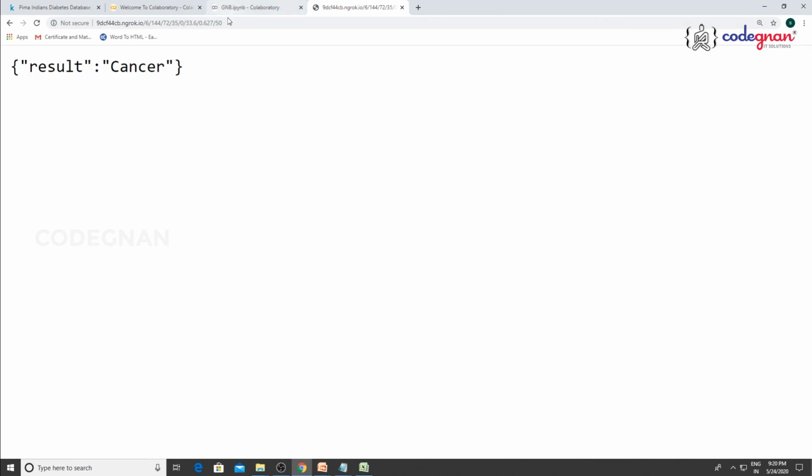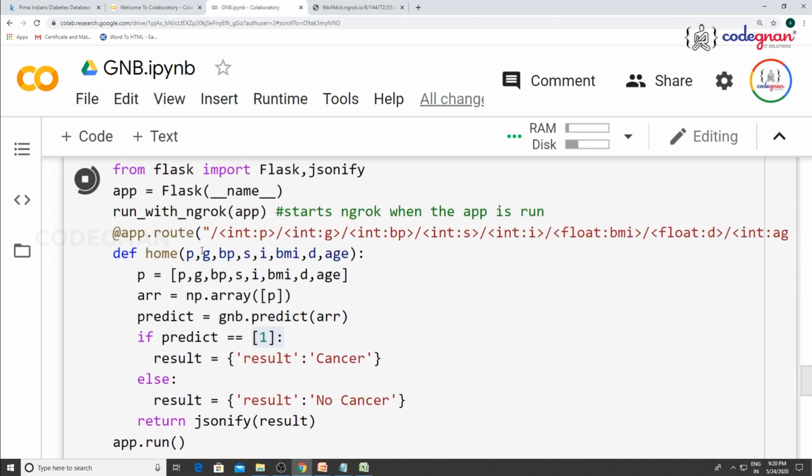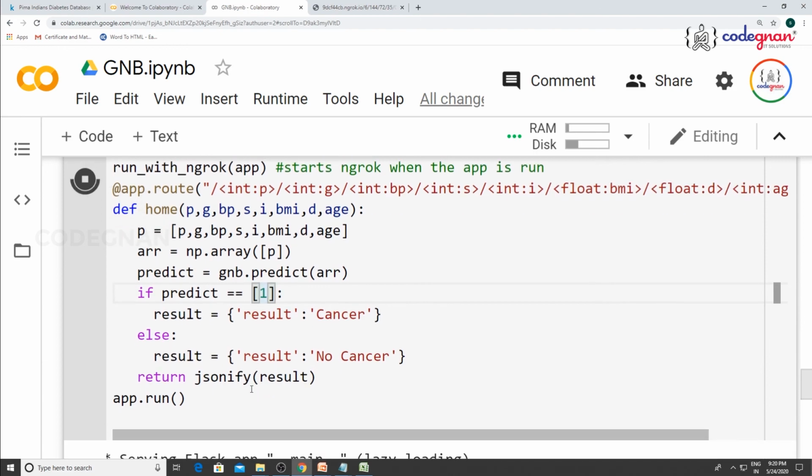Right? So now we'll be using this public URL as an input for building a mobile application. Right? So simple. You give your input and define a function, transform that thing into an array with prediction function, and give your conditions. If it is equal to 1 or 0. If it is of multiple labels, you write some if-else conditions. That's it. That is the only difference. Right? So hope you have enjoyed it. Try to execute this.